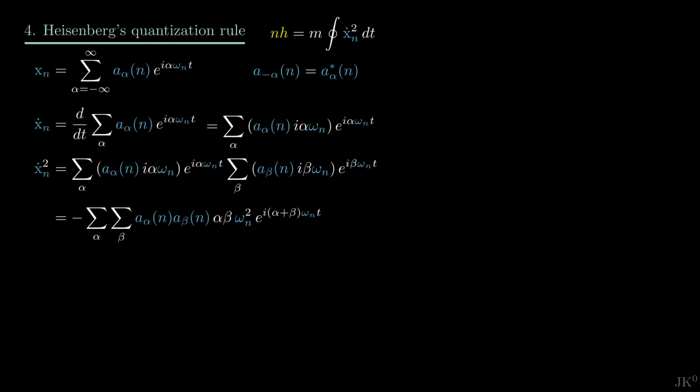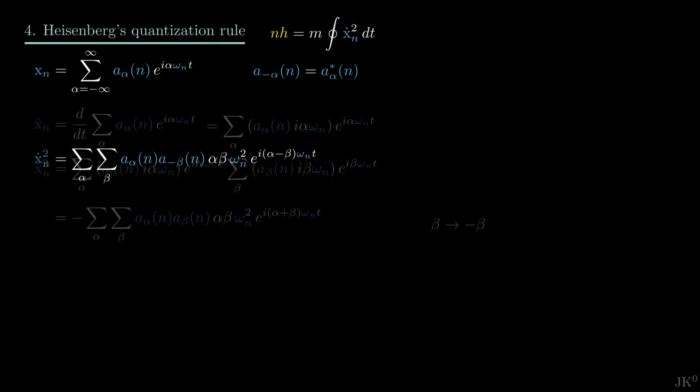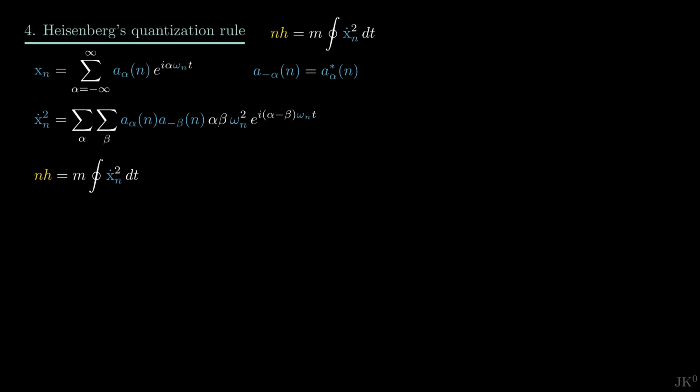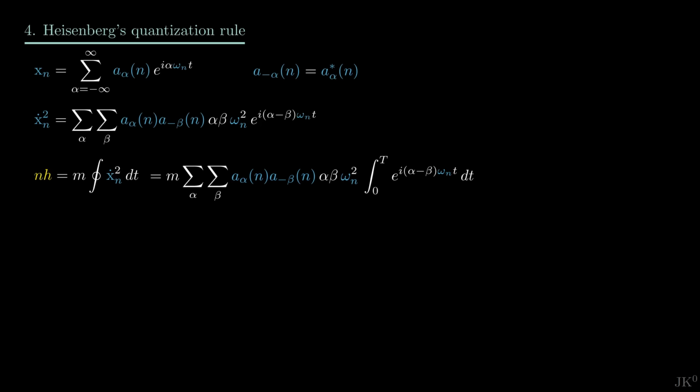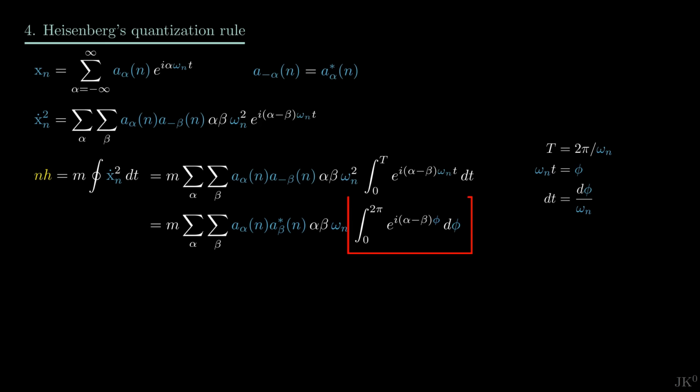Now we can use a trick. Since the sum over beta includes all positive and negative values, we can replace beta by minus beta in this expression, and the sum does not change. In this line, I have simply replaced every beta by minus beta. Now we can integrate over time. The orbital period is related to the frequency, so we can make this change of variables. This angular integral is not trivial, but it happens to vanish except when beta is equal to alpha.